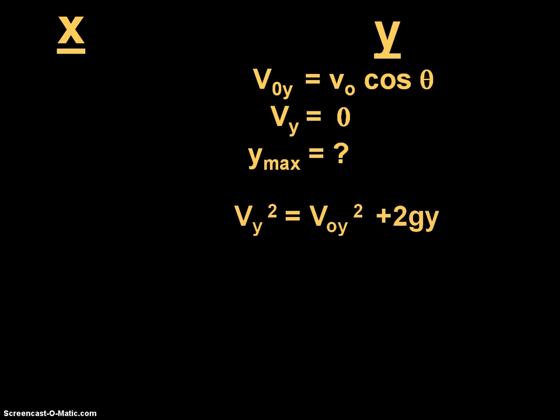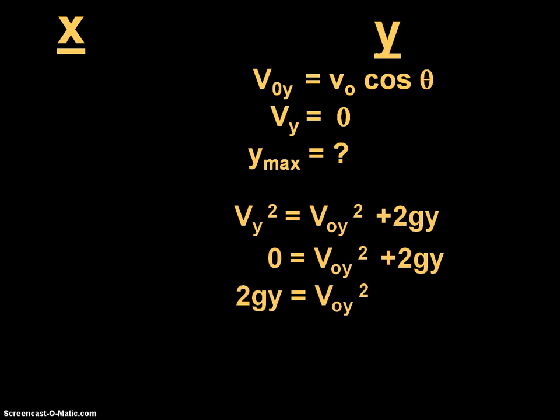I'm not going to plug in any numbers except for one. I'm going to plug in that 0 instead of Vy. So then I want to solve this equation for Y, because I know what V0Y is and I know what G is. I'm going to subtract 2GY from both sides, and I know that G is negative 9.81, so that negative is going to end up going away.